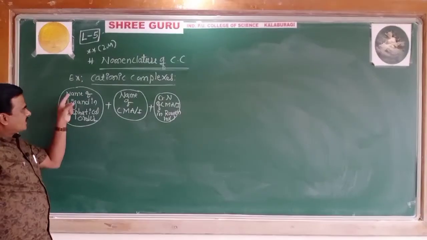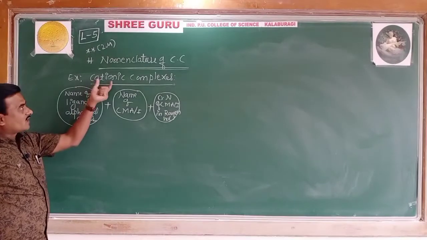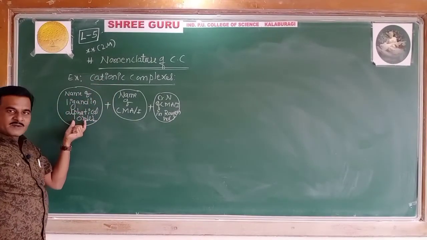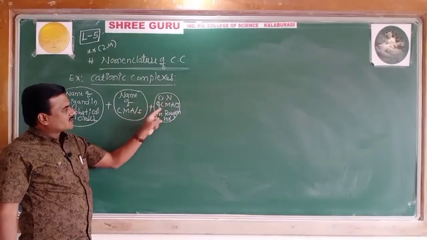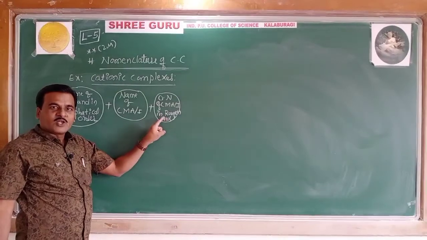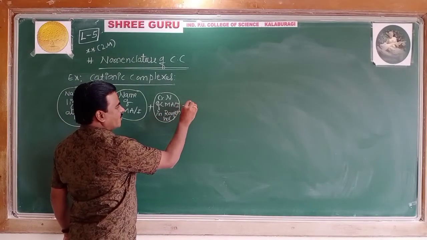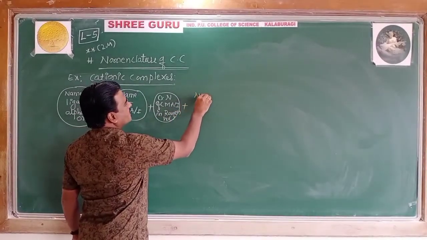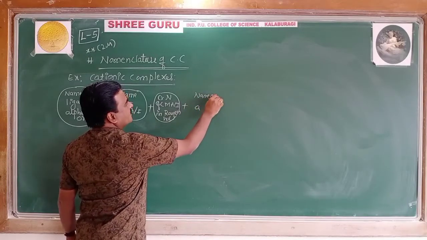Remember, the names of the ligands must be written in alphabetical order. While naming cationic complexes: the name of ligands in alphabetical order, the name of the central metal atom or ion, the oxidation number of the central metal ion in Roman numerals, followed lastly by the name of the simple anion.